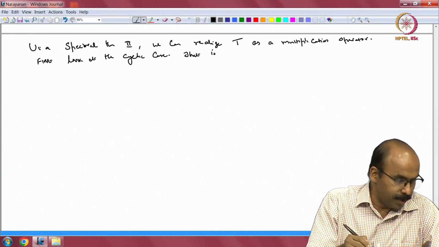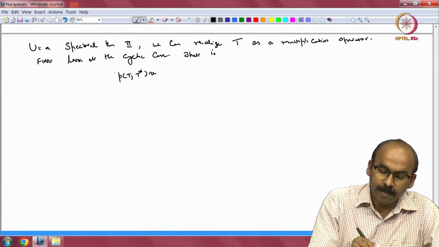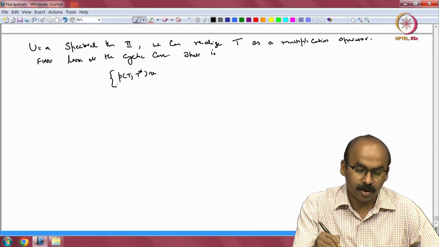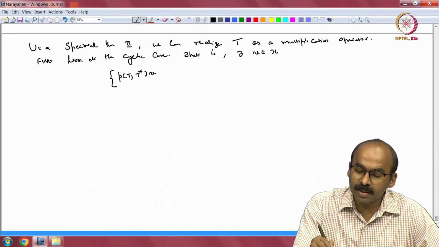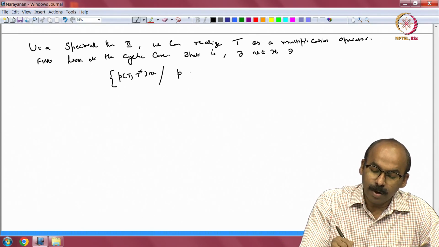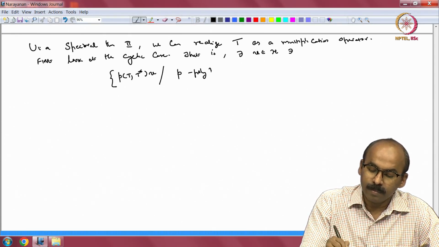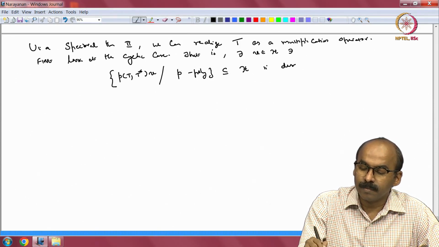So, that is p of T, T star acting on v, okay, that is okay. So, maybe I should say there exists a vector v in H such that, p a polynomial, the set of p(T, T star)v contained in H is dense. Okay.